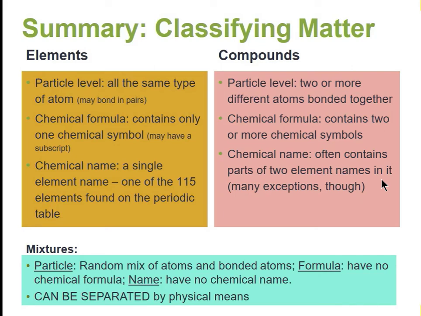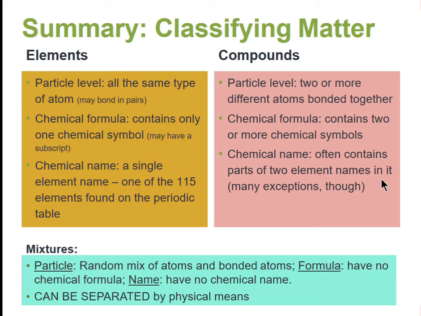In summary, when we classify matter, we're really talking about elements, compounds, and mixtures. Elements at the particle level are all the same type of atom. Their chemical formula would be just a single chemical symbol. If it has a chemical name, it will be the name of an element. We have 115 reserved names. It would be one of them.